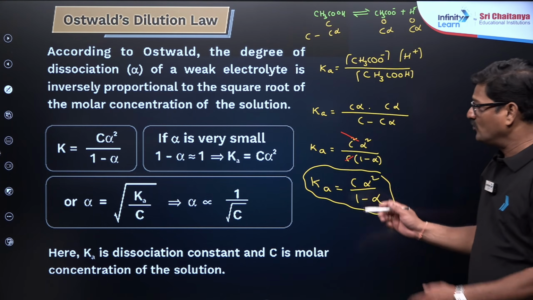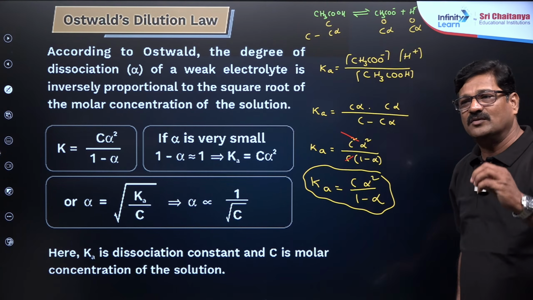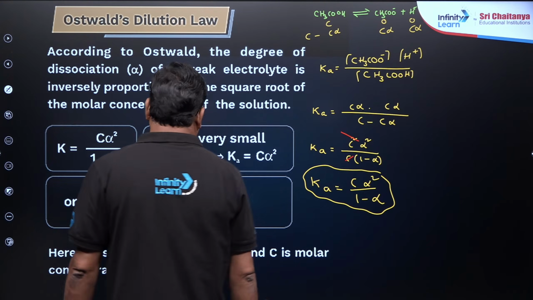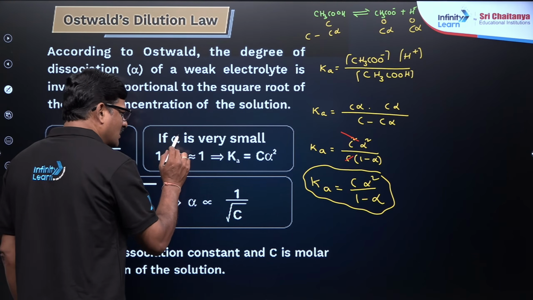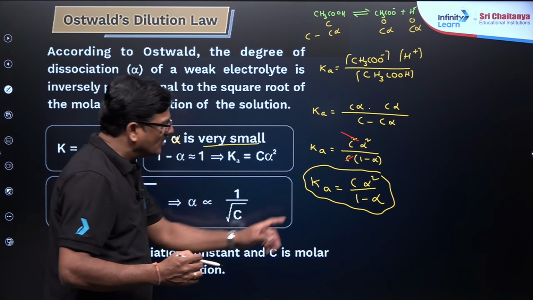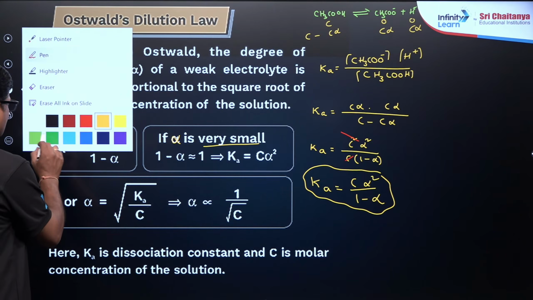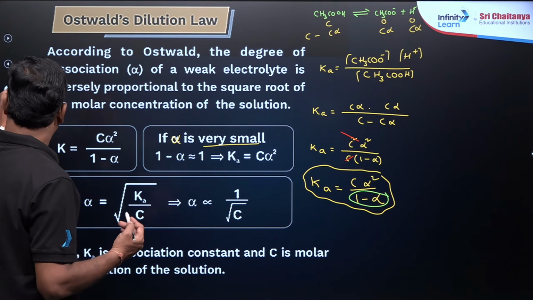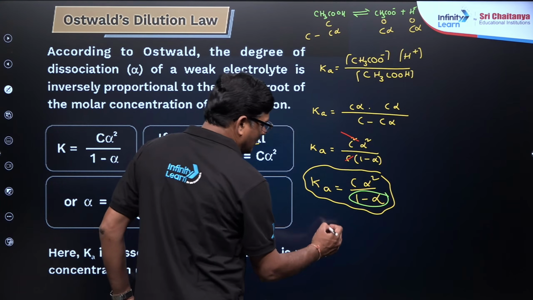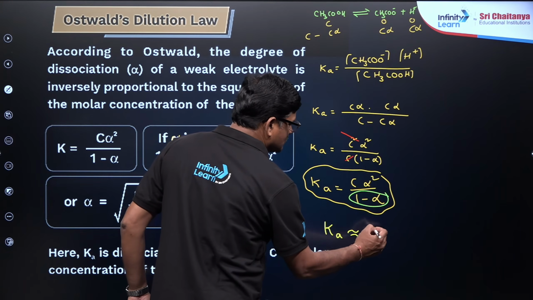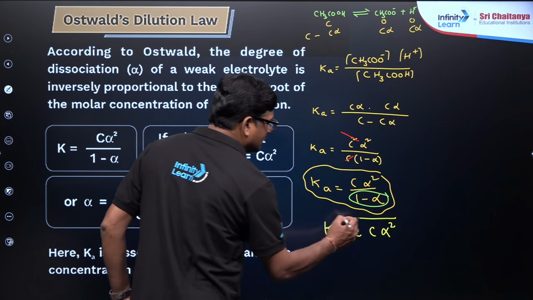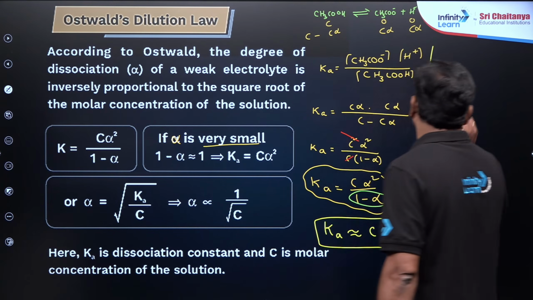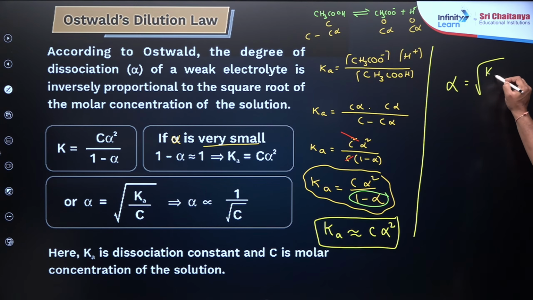Now let us see, जो weak electrolyte होता है ना, alpha value कम से कम होगा. So that when alpha value is very small, 1 minus alpha आप ignore कर सकते हैं denominator में. ये ignore करने के बाद अब क्या होगा? You can see this is going to be Ka is nearly equal to C alpha square, mind it. Alpha is equal to root Ka by C.